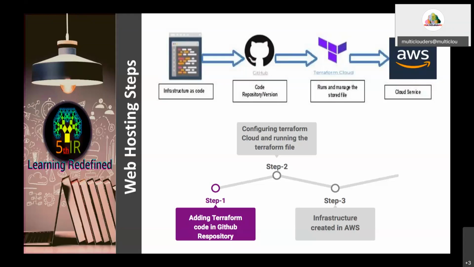So one more step you have to do. First you have to log into your AWS console, and you have to create an IAM user identity. You have to use Identity and Access Management and create a user. That is nothing but creating one access key and secret key. I will explain that first. Okay, so I am going to provide a live hands-on demo for this. It's not a recorded session.